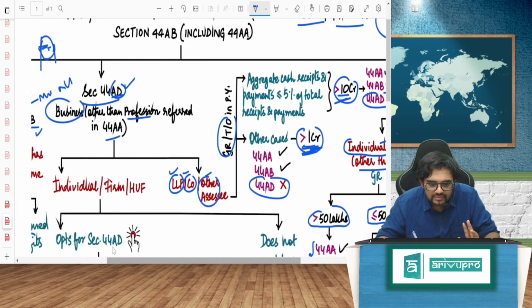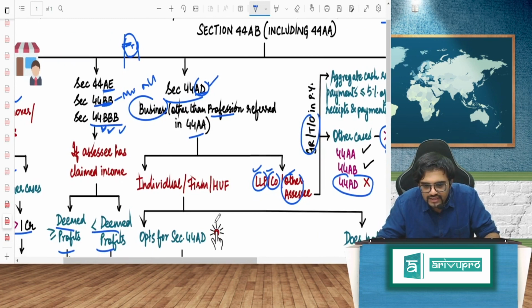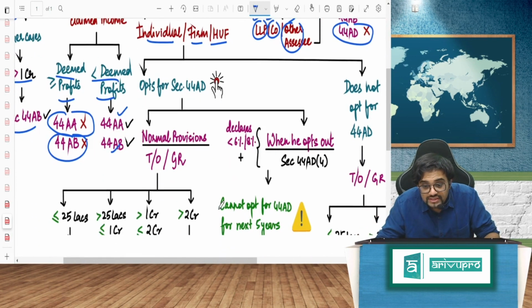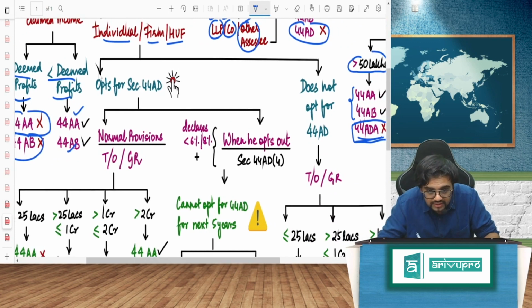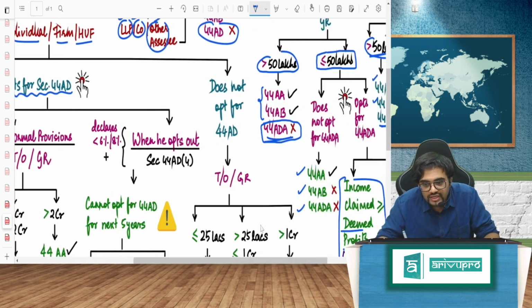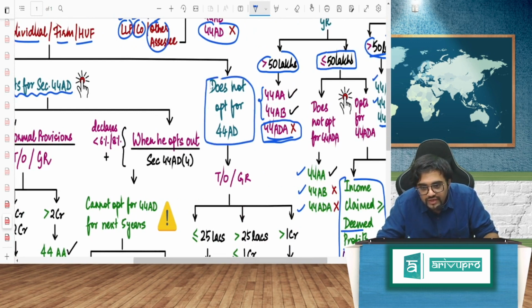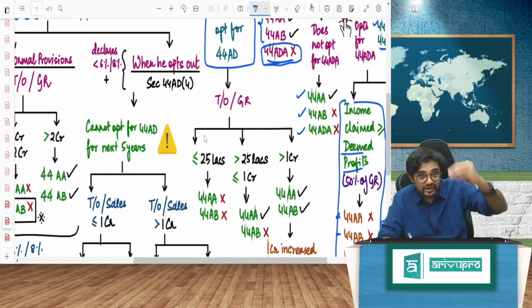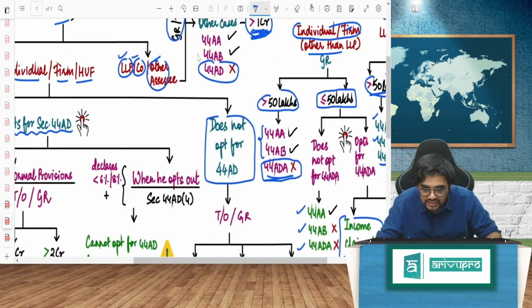Now the interesting part, my dear friends, 44AD is applicable for individual, firm, HUF. Two things can happen. One, that person may opt for section 44AD or he may not even opt for 44AD. Let's say the individual will not even opt for 44AD, leave it, is chilling out. Then in that case, he never opted.